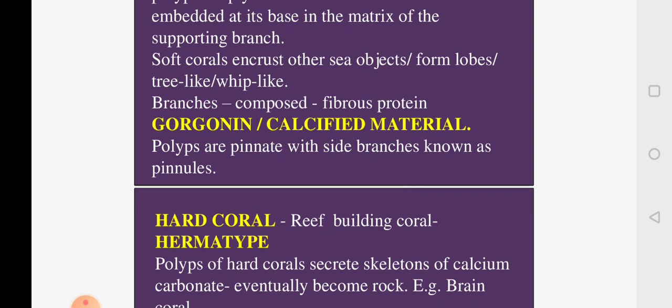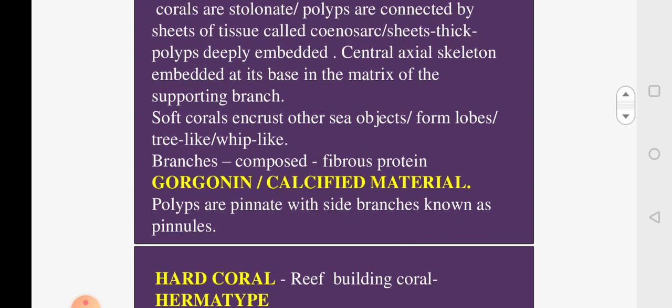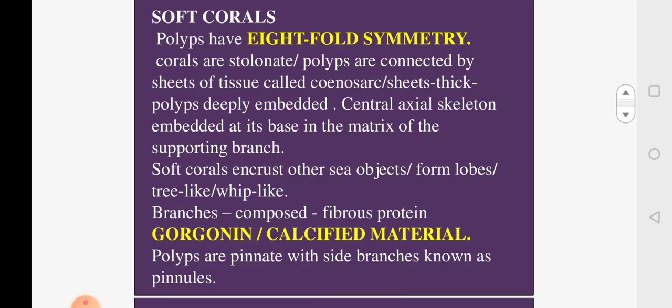So they are made up of gorgonin and calcium, which gives support to the skeleton, and some of them look like the branch of a tree, wherein you have a central axis from which side branches are given off, called pinnate, on which pinnules are located. Inside pinnules, corals will be placed. So this is about the soft corals.